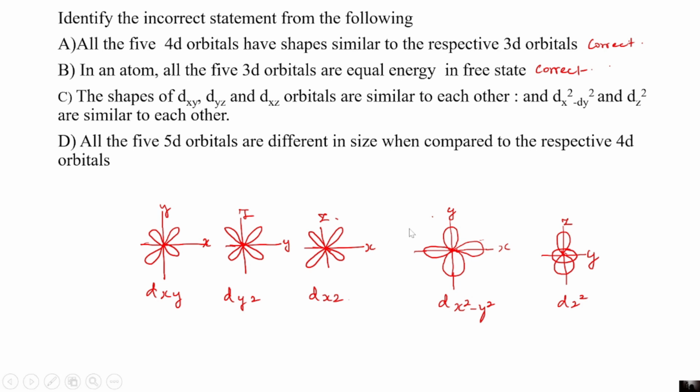The orbitals dx square minus y square and dz square are different from each other. Therefore, this statement is incorrect.